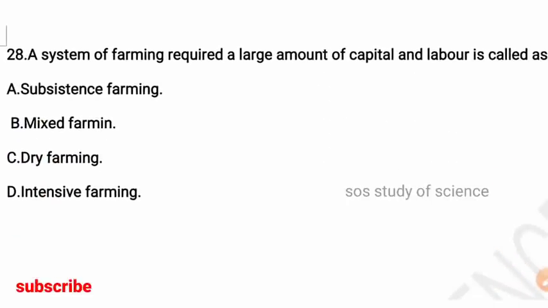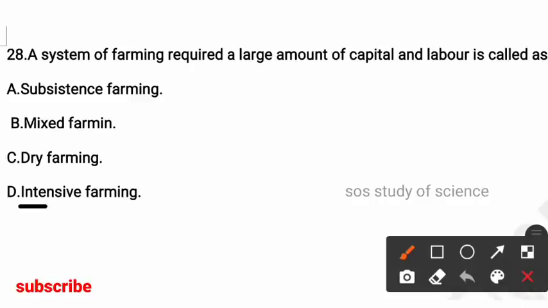Next question, a system of farming required a large amount of capital and labor is called as. Options subsistence farming, mixed farming, dry farming, intensive farming. So here the right answer is option D. Intensive farming is a system of farming required a large amount of capital and labor.